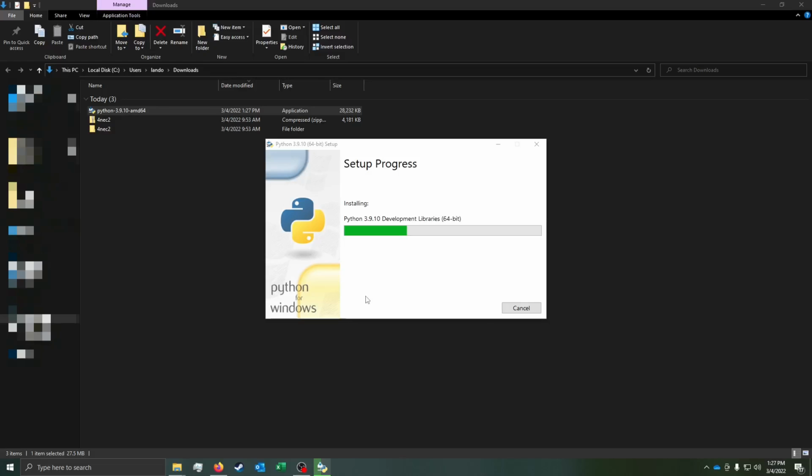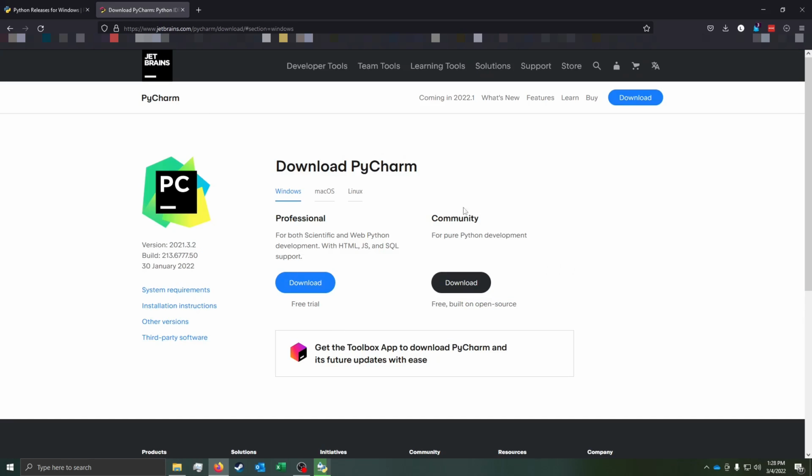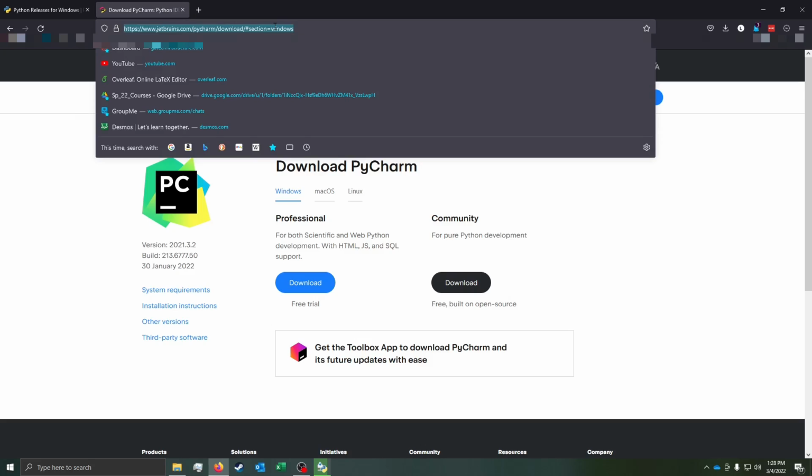You go through your menus of yes and so on and so forth. It's going to ask you, should you want to do this? Yep. And it's going to install. So the next thing, while that's going in the background, the next thing you're going to look up is PyCharm. So all you have to do is Google PyCharm.